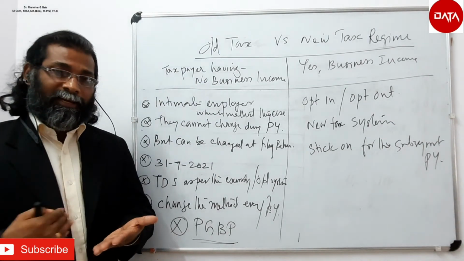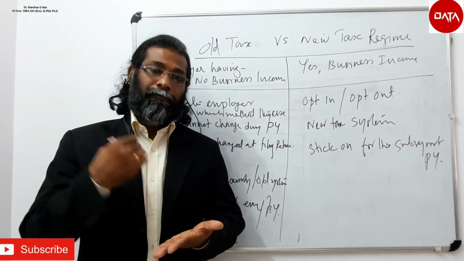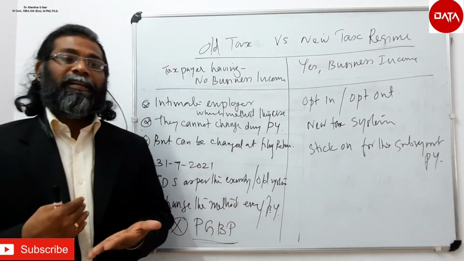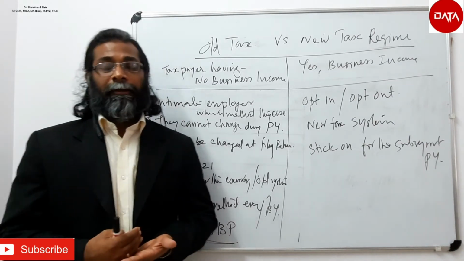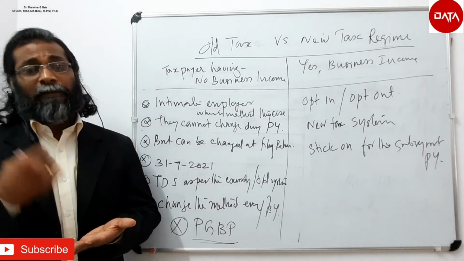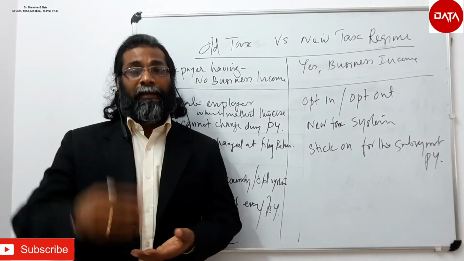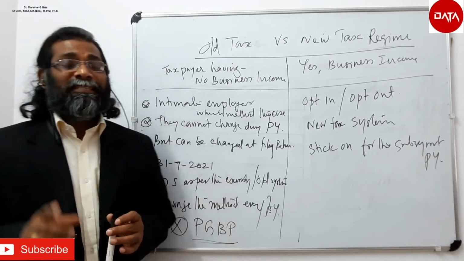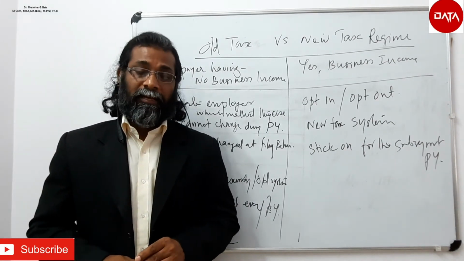Such a categorization is there, that is 5% rate, 10% rate, 15% rate, 20% rate, 25% rate and 30% rate. This 30% rate is applicable only for income which is more than 15 lakhs. But remember, these deductions may not be possible to exercise.